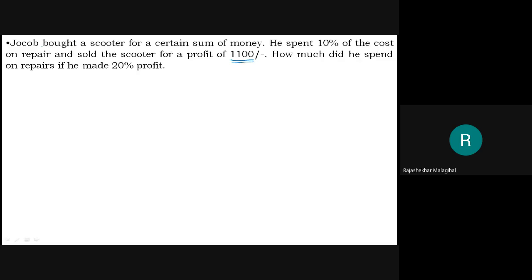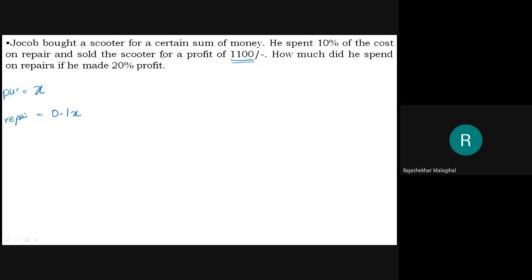Okay. Jacob bought a scooter for a certain sum of money. Let us consider he bought that scooter for X rupees. He spent 10% of the cost on repair. This is the purchase money, and the repair will be 10%, means 0.1x.